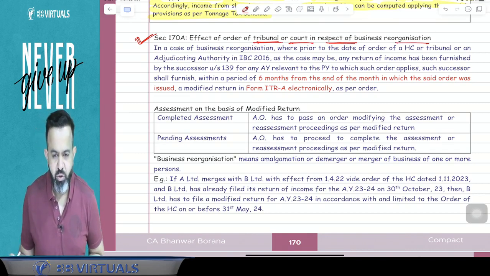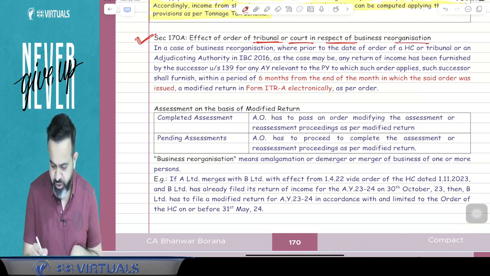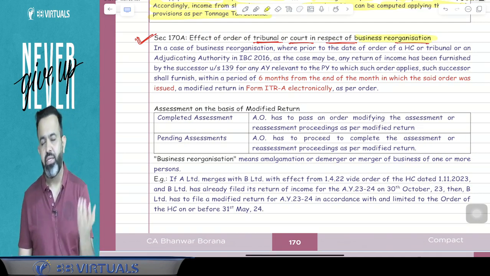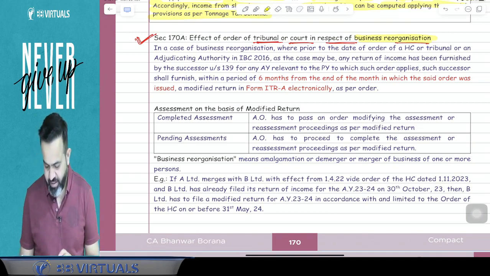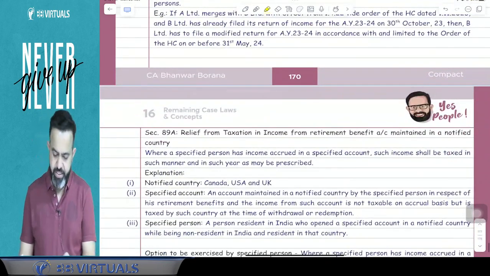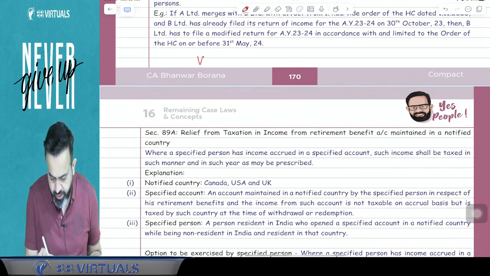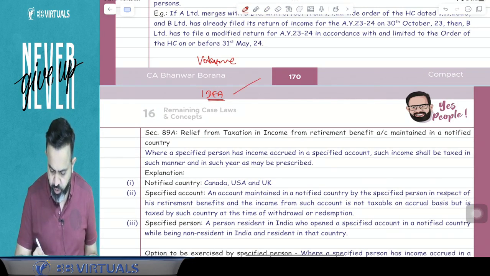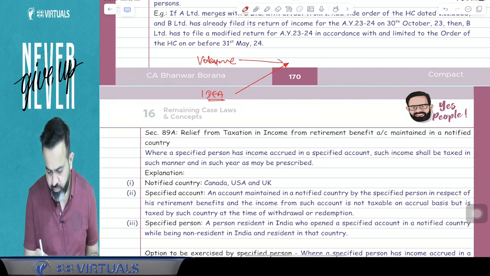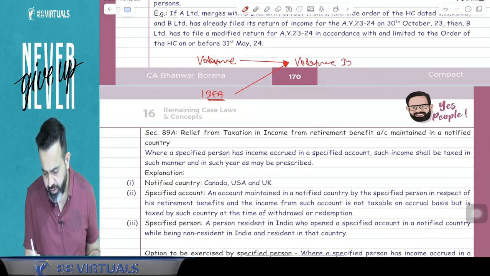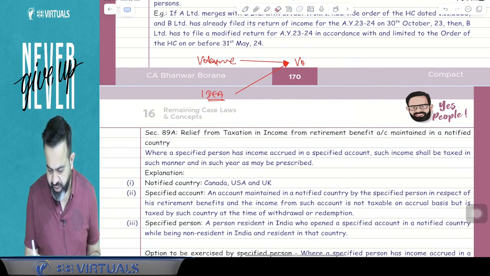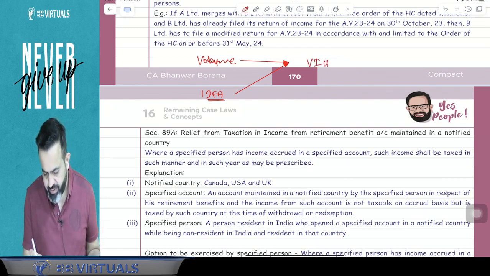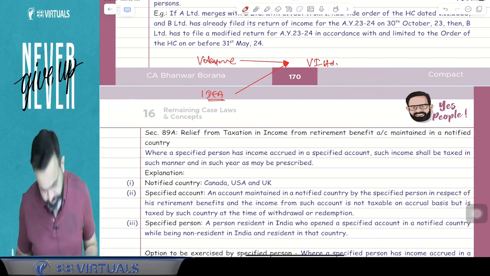Now what do you mean by business reorganization? Basically, business reorganization means amalgamation or demerger. I can take an example. For example, guys, there was one company named Vodafone and another company named Idea. Now suppose Vodafone and Idea both merge and make one new company in the name of Vodafone Idea Limited, or VI Limited. This is called your amalgamation.